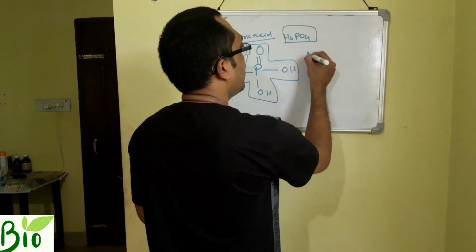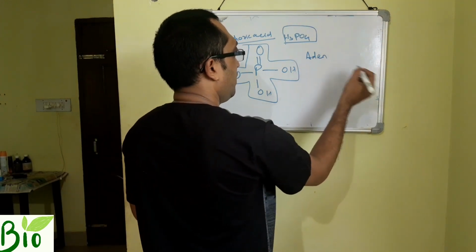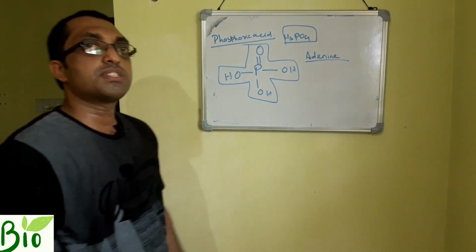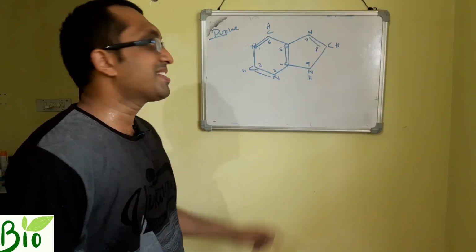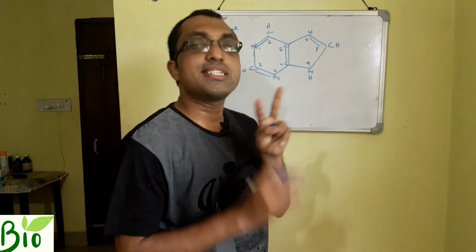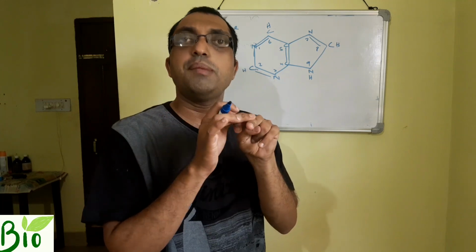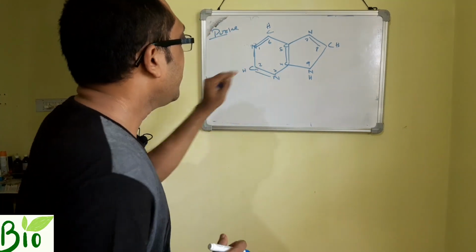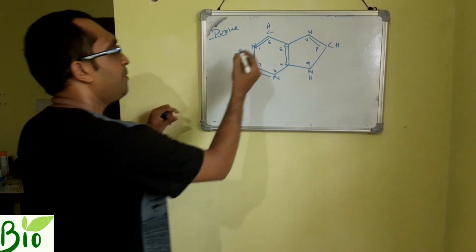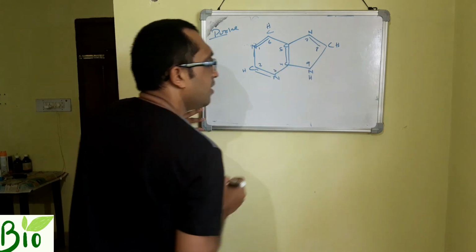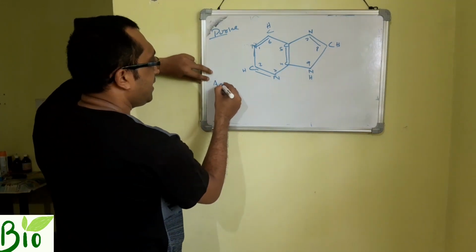Then we will go to the structure of the nitrogen base, that is adenine. Students, this is the structure of purine. I have told you nitrogen bases are of 2 types, purine and pyrimidine, and purine is of 2 types, adenine and guanine. This is the ring structure of purine. Numbering is 1, 2, 3, 4, 5, 6, 7, 8, 9.